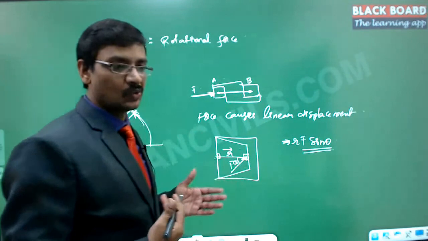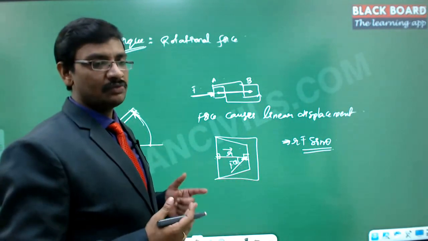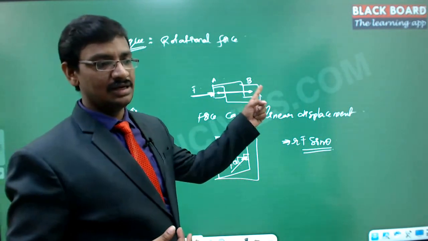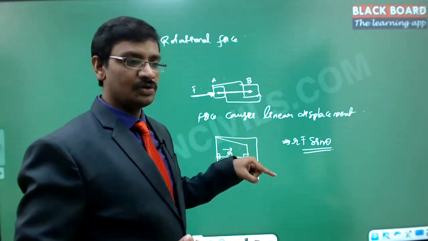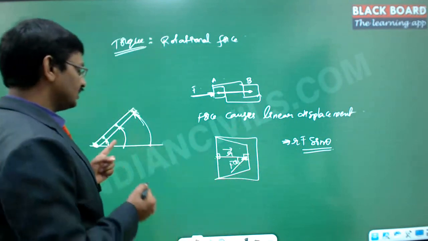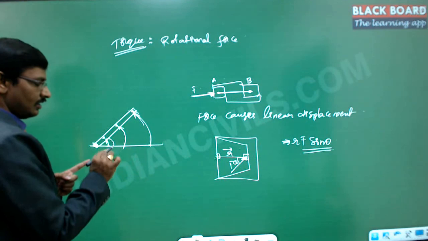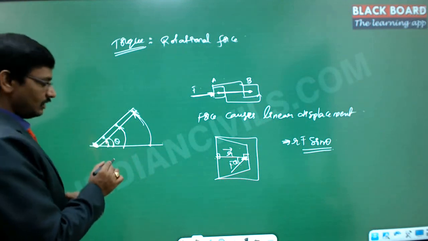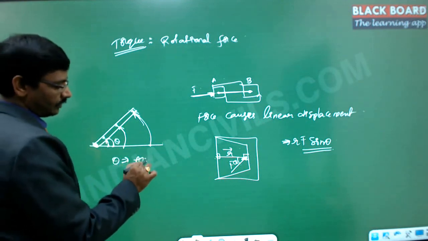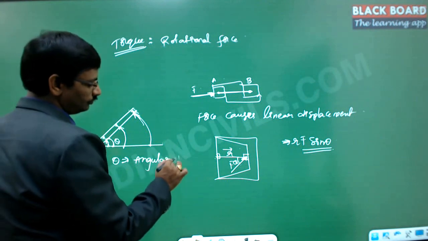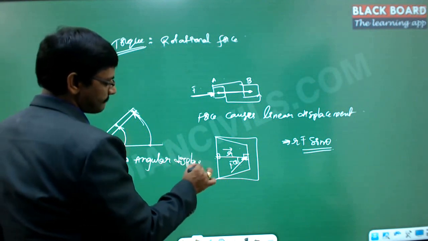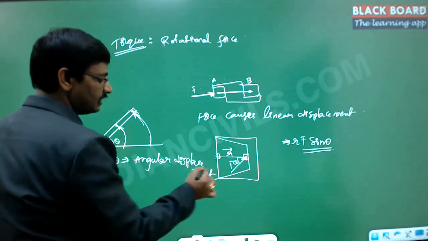Torque is nothing but the rotational force. The force has a linear displacement, but the rotational force tries to produce an angular displacement. This theta is called the angular displacement.